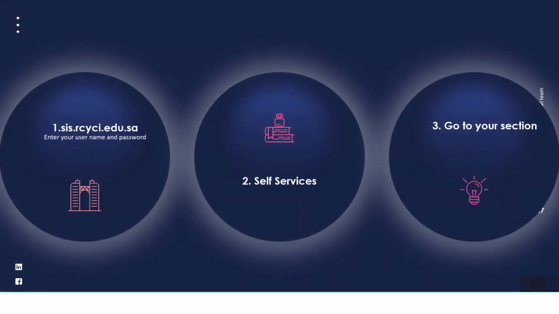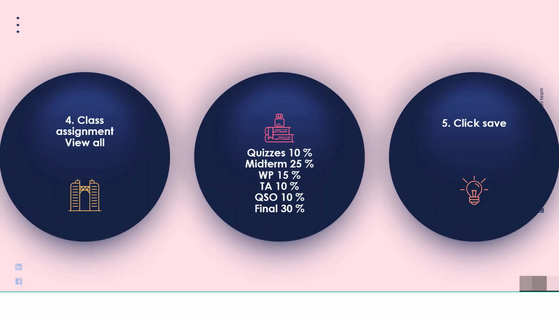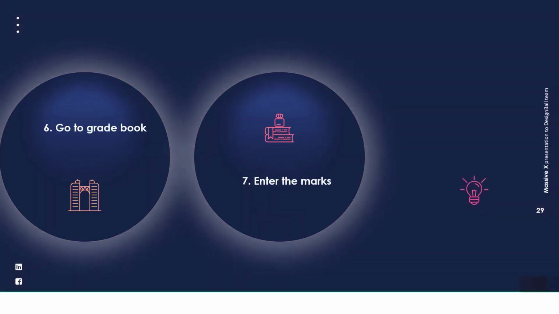I again repeat, first you will go to sis.rcyci.edu.sa. You will enter your username and password. Then you will go to self-services. Then you will go to your section. Then class assignment, view all, quizzes 10%, midterm 25%, writing portfolio 15%, teacher evaluation 10%, Q skill online 10%, final exam 30%, and then click save. Go to gradebook and enter the marks. So this is the way you can create grade structure and you can enter the marks.